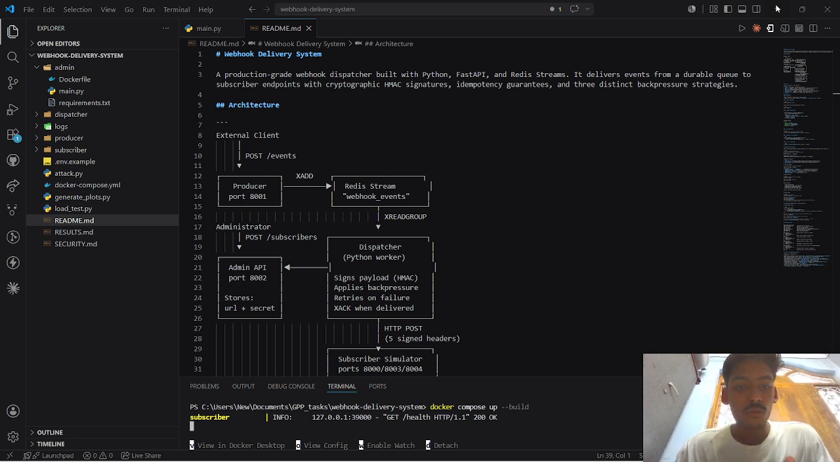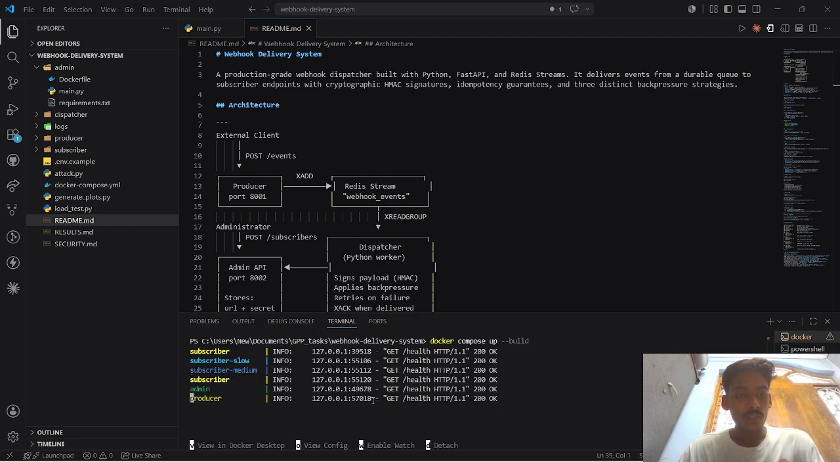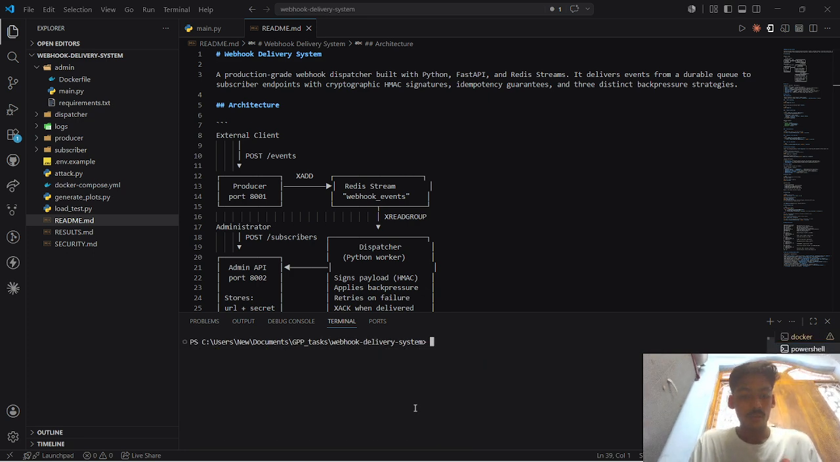Let me show how it works. First, I will start all the services using Docker Compose with the docker compose up --build command. As I have already started these services, the system consists of four services. Let's see those.